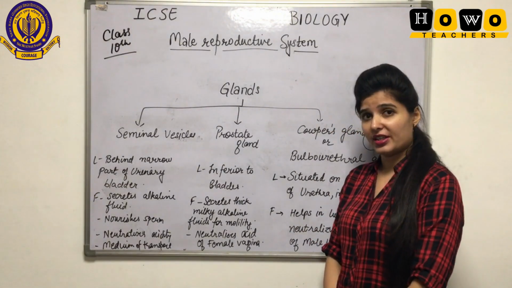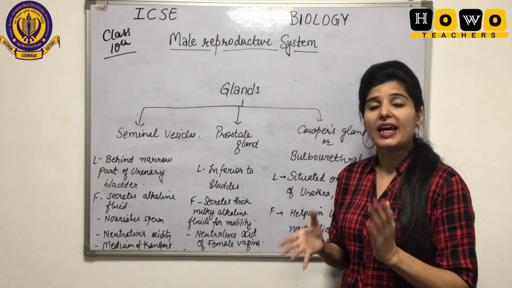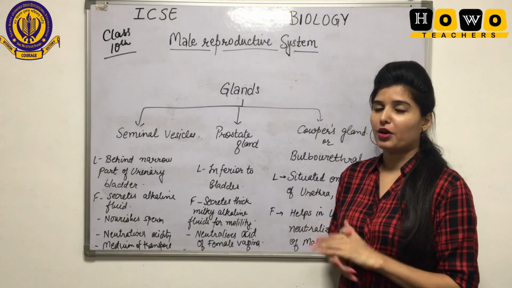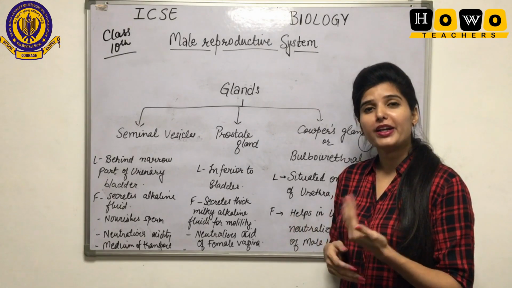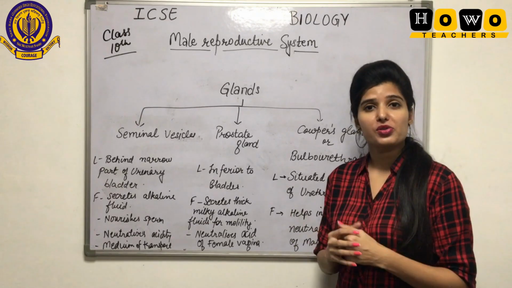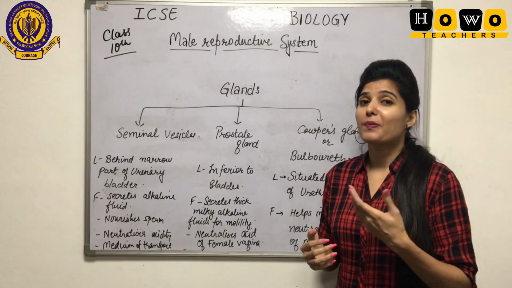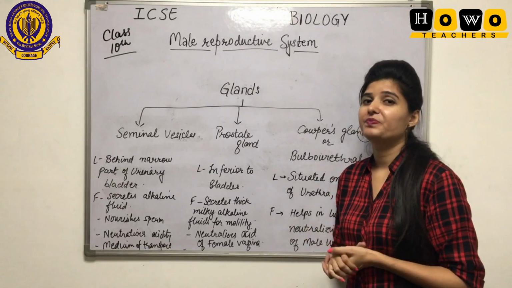The function is that they secrete alkaline fluid that when mixed with the sperm forms the semen, which helps in the transport of sperm itself, and also neutralizes both the male and female reproductive parts.